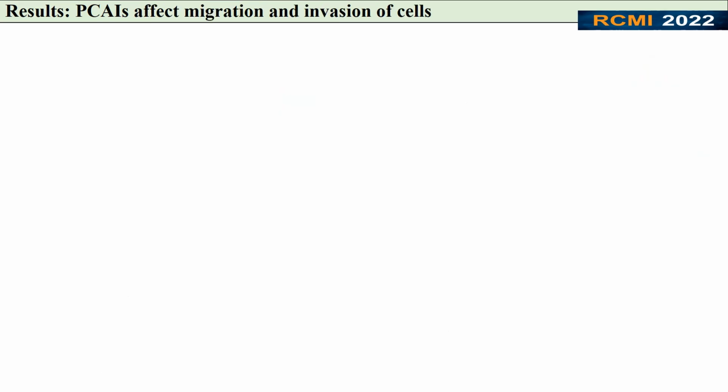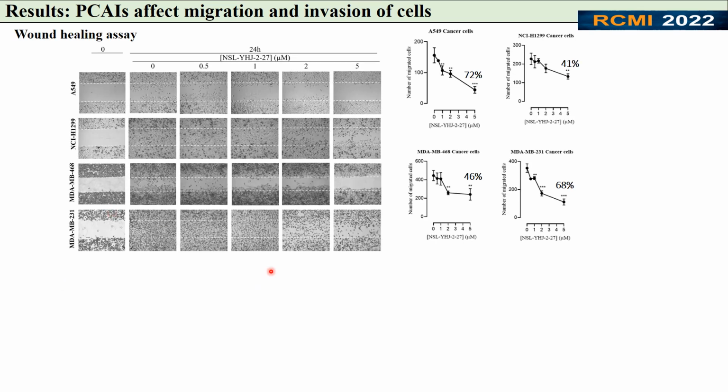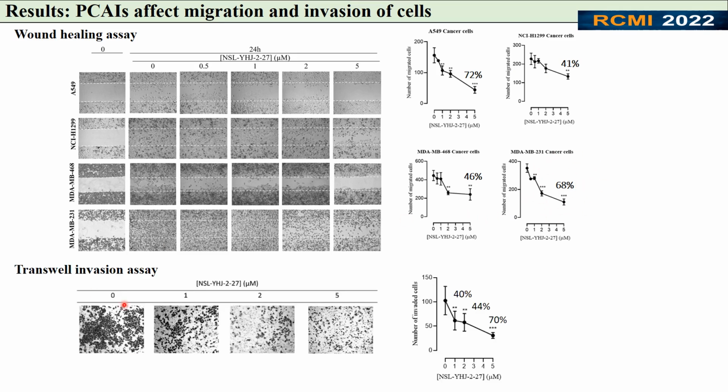To determine the effect of the PCAIs on the migration and invasion of cells, wound healing assay was performed and results showed significant decrease in the number of migrated cells in all 4 cell lines, specifically 72, 41, 46, and 68% decrease, respectively. Invasion of cells was also determined by transwell invasion assay, and results showed 40, 44, and 70% decrease in the number of invaded cells.